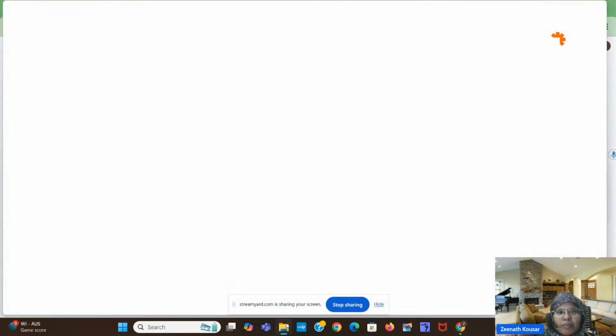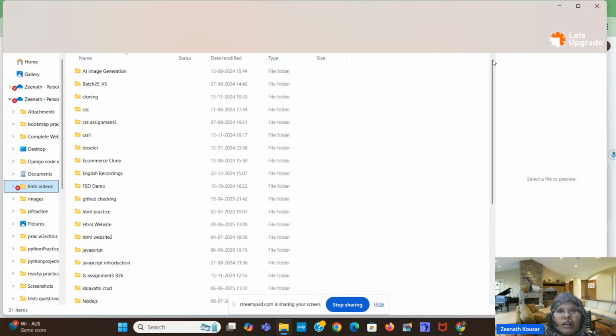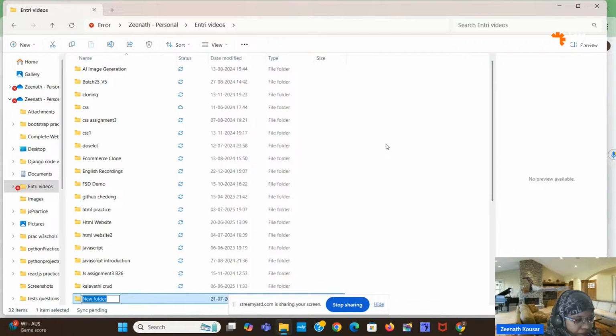After that, you can create a FastAPI project. First of all, let's create one folder. Go to any file manager and create a folder here. I will name it Python FastAPI day one.